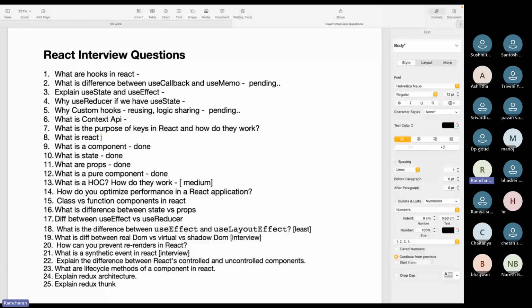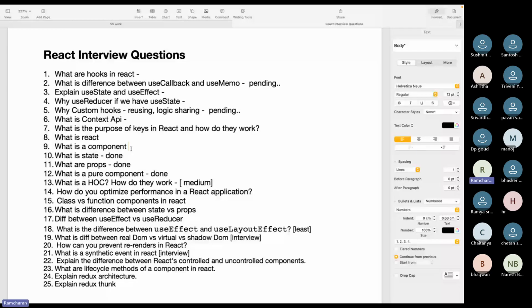There are two approaches, declarative and imperative. I'll tell you about that later. And what is a component? A component is a building block of a React application. You will combine the state, logic, and everything in the UI into a component.